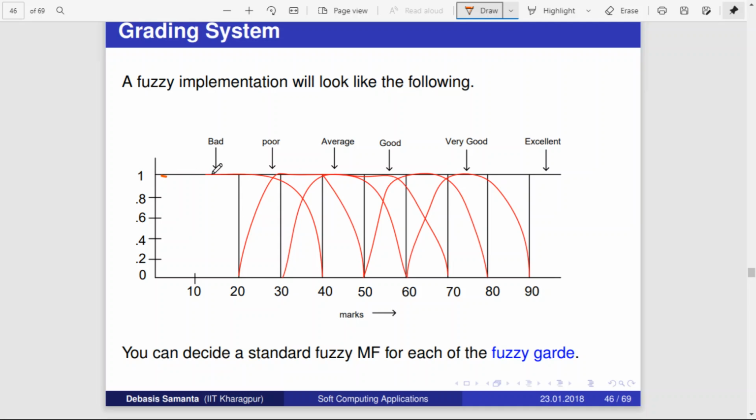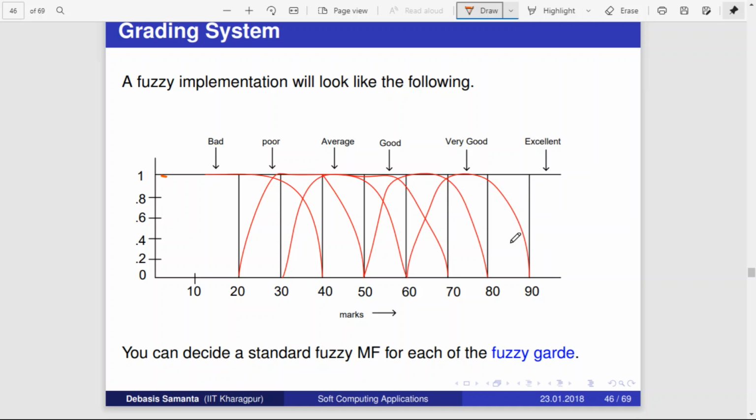So less than 20 it is bad, 20 to 30 it is poor, 30 to 50 is average, right? And 50 to 60 is good, right? 60 to 80 is very good, greater than 80 or greater than 90 is excellent.